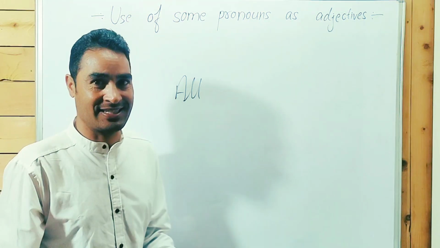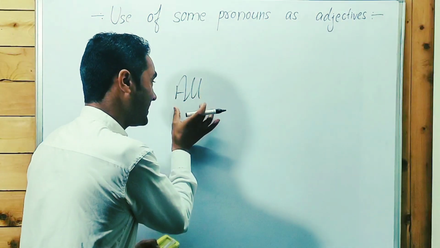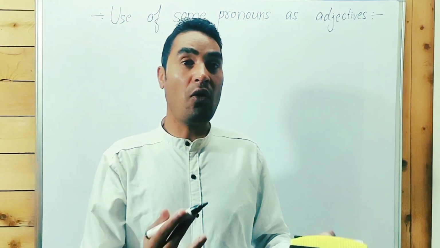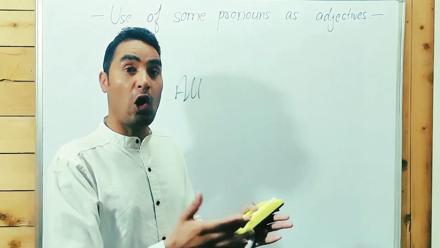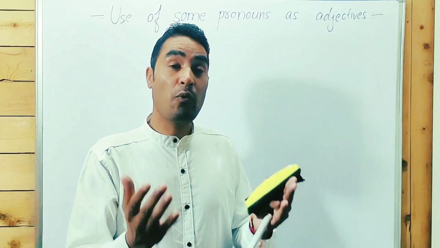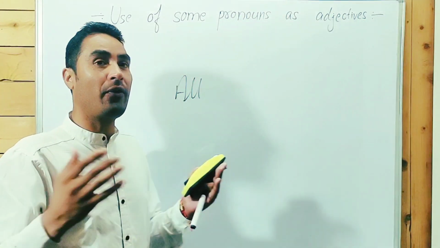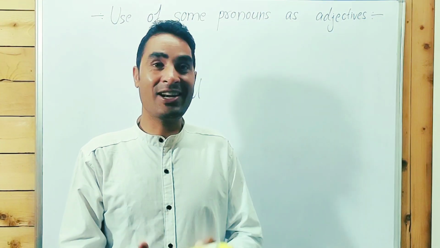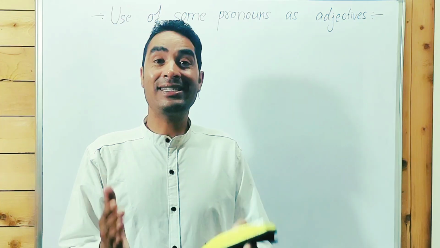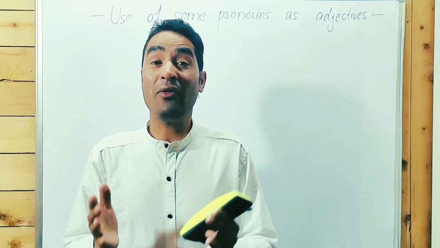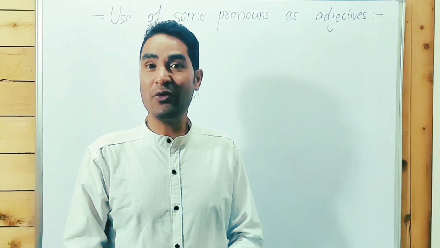No one can tell this, guys, it depends on the use in the sentence. Based on the nature of the sentence, you can tell what the use of all is: it can be used as a noun, as a pronoun, as an adjective, as an adverb as well. I hope you understood.